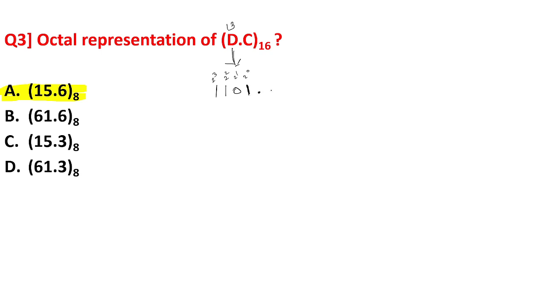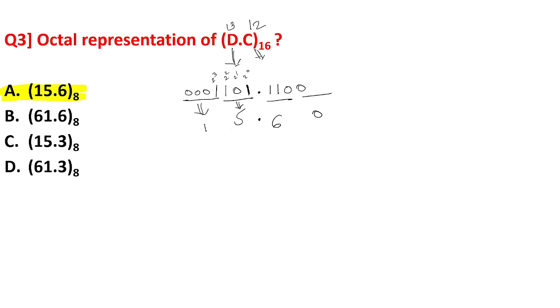So how is C represented in the binary format? C is nothing but the number 12. So how is 12 written? Like this. Okay. So if you convert this into the octal format starting from here, this will come as a 1, this will come as 5, this will come as 6 and the remaining will be considered as 0. So 15.6 is the correct answer for this.